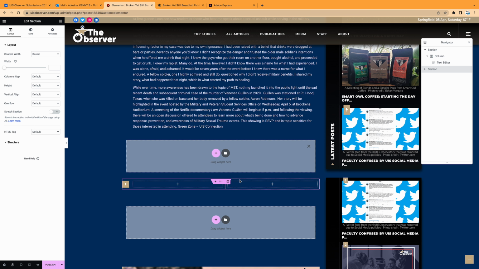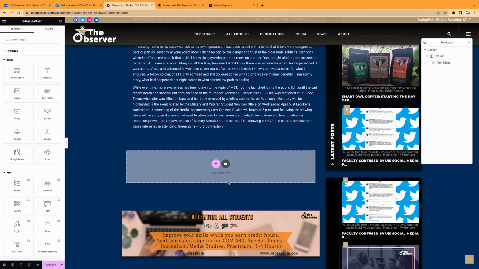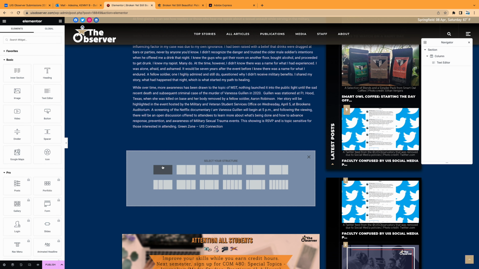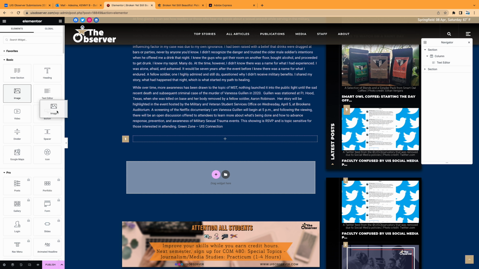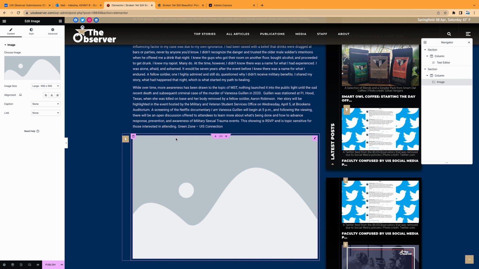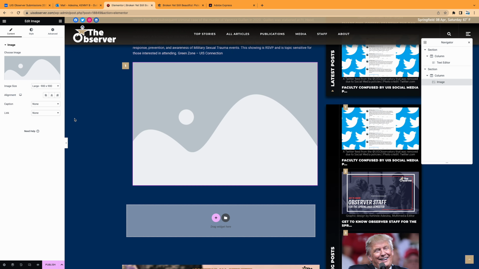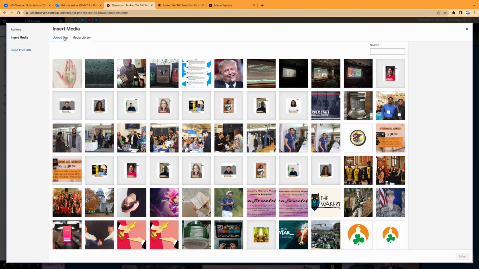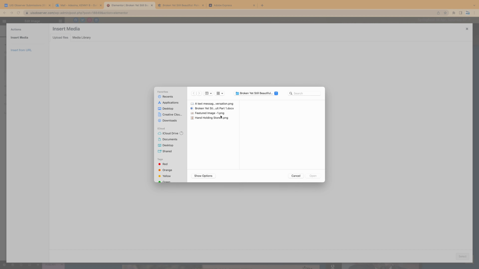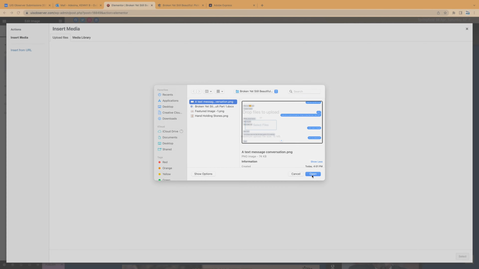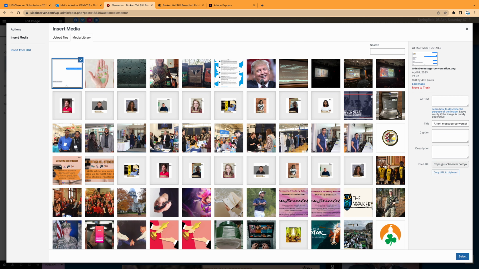We want to upload one picture, so we need a single column widget. We click on this add sign, select the image widget, and drag and drop it into this space. Now, we click on choose image, upload files, select files, then select the image and click on open, just as we had done earlier when uploading our featured image. We paste the caption and attribution in the caption box, then we click on select. Awesome, we have our picture well placed here.